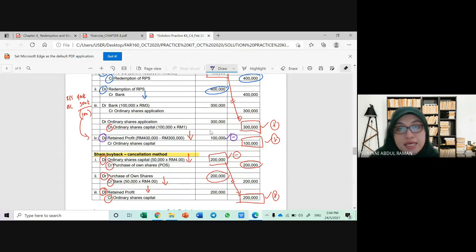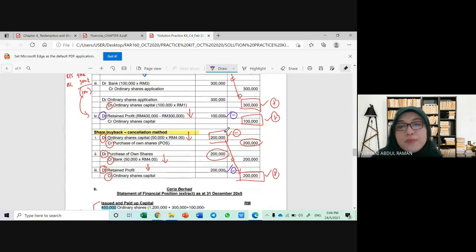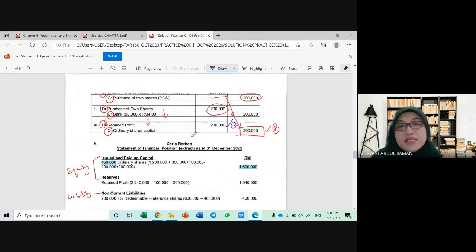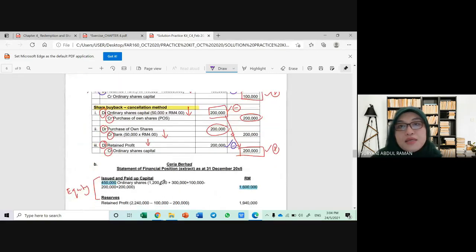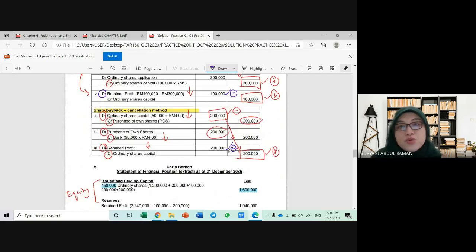Okay, what else? Yes, again, you have another one, this one. So debit again, so you have to minus. Okay, that's all. So these two amounts you have to minus, nampak? You minus 100,000, and you minus 200,000. So at the end, you only have 1,940,000 of retained profit.